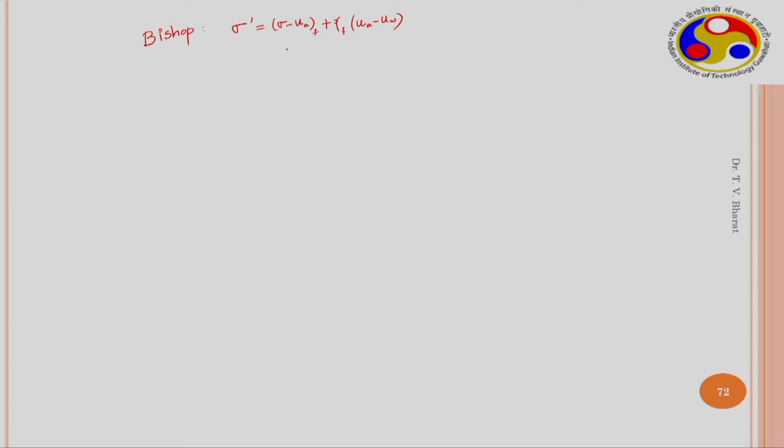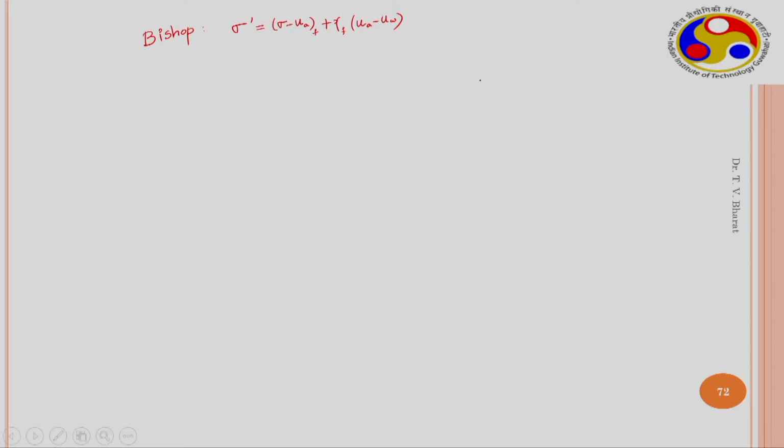So, as Bishop has identified two stress state variables, such as sigma minus u_a and u_a minus u_w, several tests were conducted by controlling the suction, in triaxial and direct shear apparatus. So, therefore, several data were obtained in direct shear, where you get the stress ratio tau divided by sigma minus u_a and gamma.